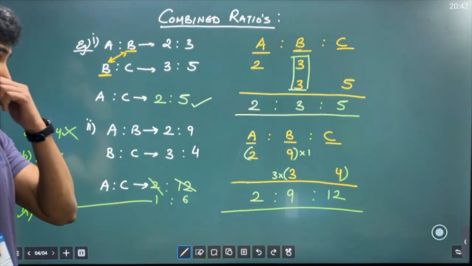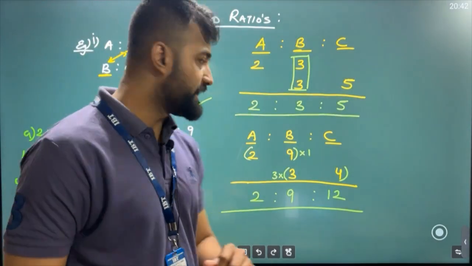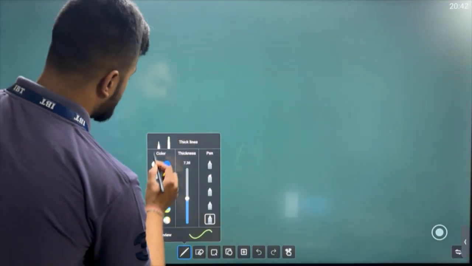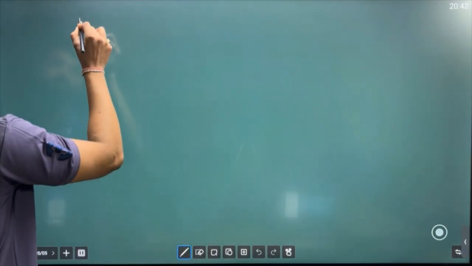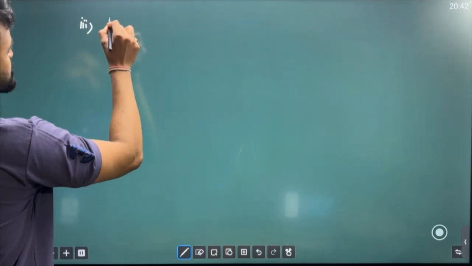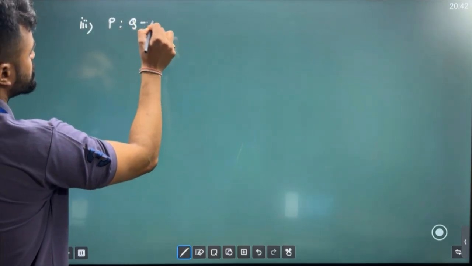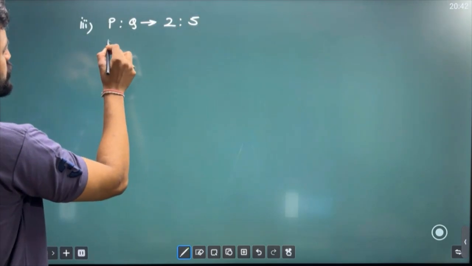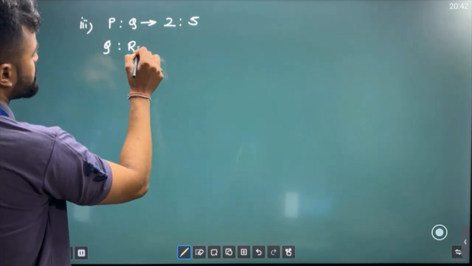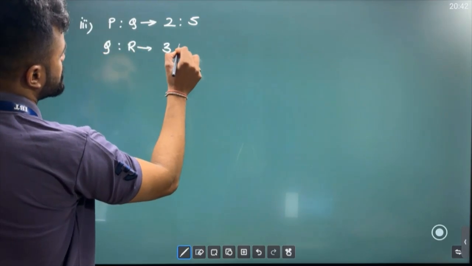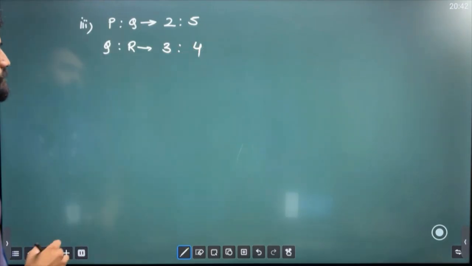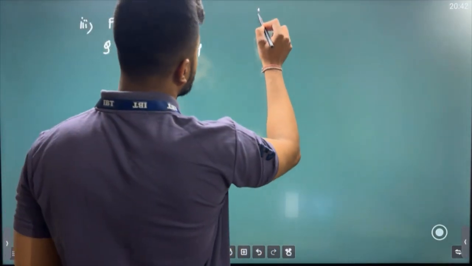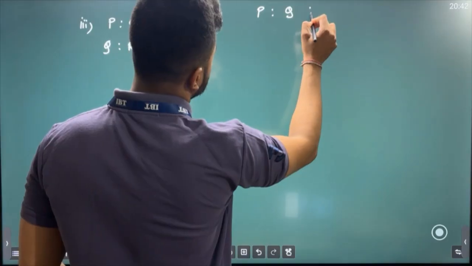Okay, sir. Okay, let's see one more example, so that we'll get more confidence. The motive is to get more confidence. Let's see one more example. Suppose I say P is to Q is 2 is to 5, and suppose now Q is to R is 3 is to 4. Now I want you to find P is to Q is to R. I want to find the mixed ratio. P is to Q is to R.